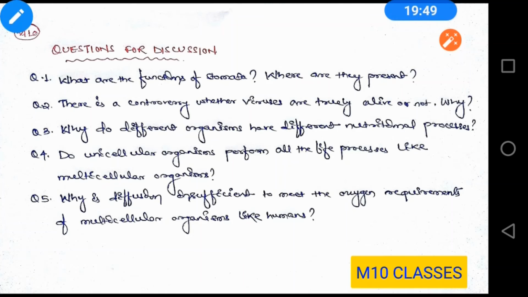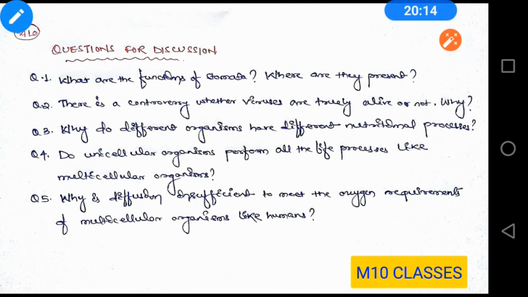Where are they present? So first answer is it can be present in all the parts of the plants. So basically you find it in the leaves. And leaf has two epidermis, the upper epidermis and lower epidermis, but the number of stomata present in the lower epidermis is much more than it is present in the upper epidermis.